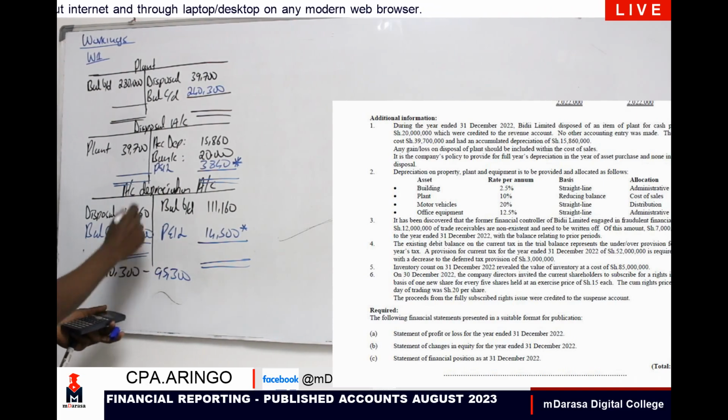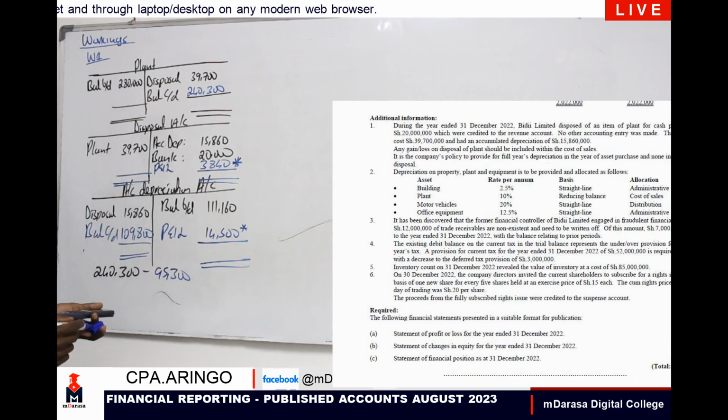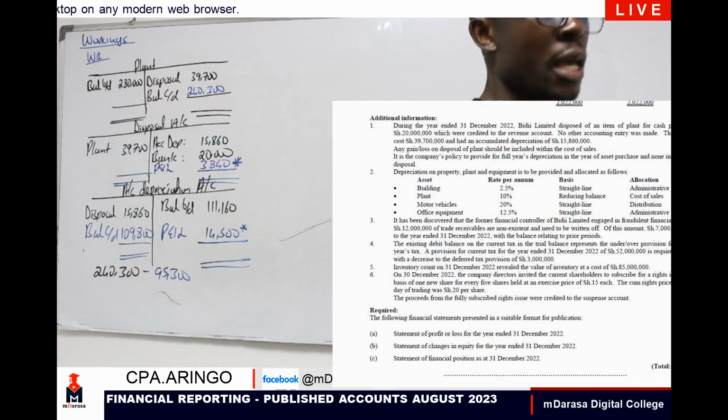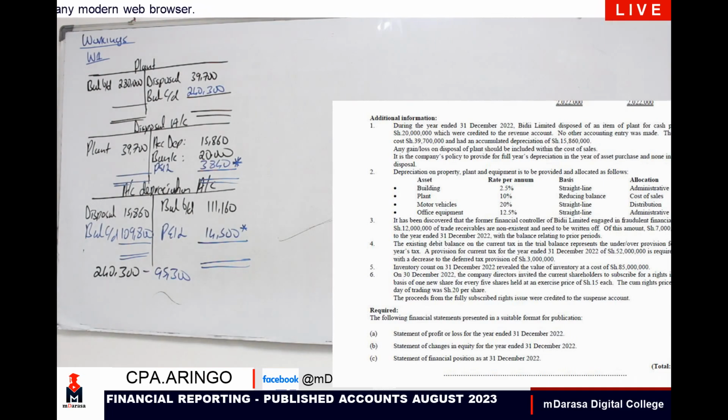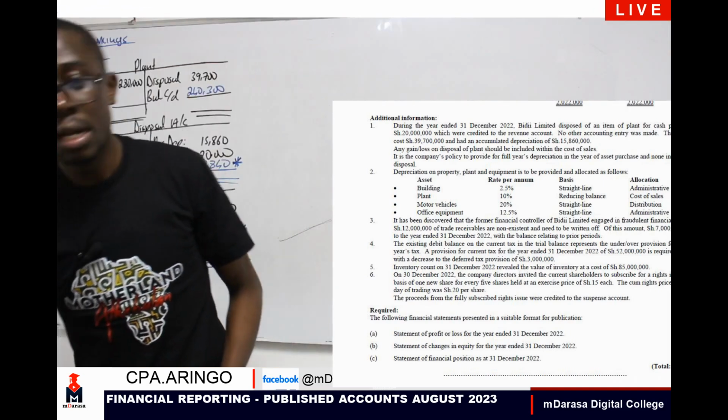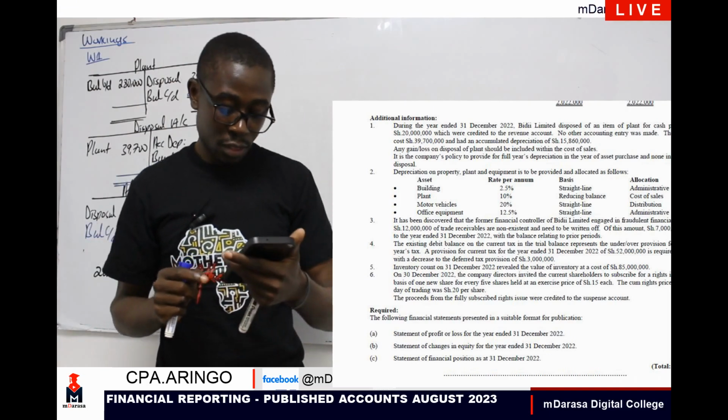So this will be our accumulated depreciation as at the end of that year. So literally, we are through with that note, dissecting it into a deeper perspective.